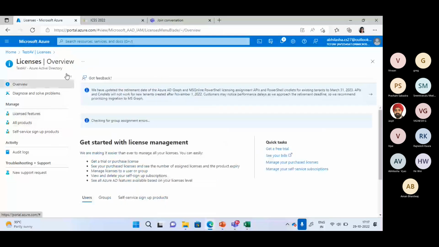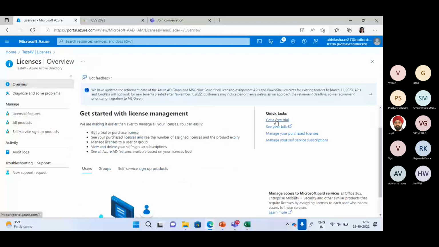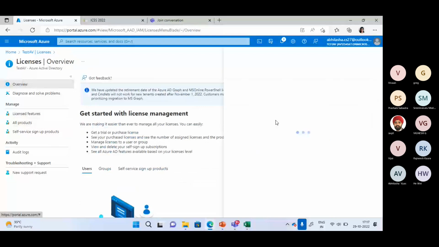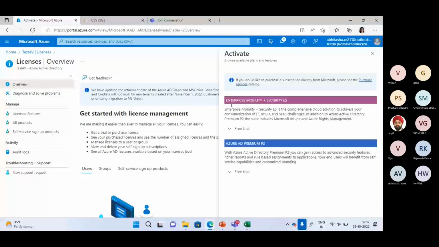Here, if you go and see, we have a get free trial. I can go to free trial and we have the option of Azure AD Premium P2 license. So if you are using it the first time and you don't have this license, you have an option to enable this free trial and then use it for 30 days. So I encourage and recommend everyone to go and check the PIM access, what all things we can work with in PIM and how we can manage.